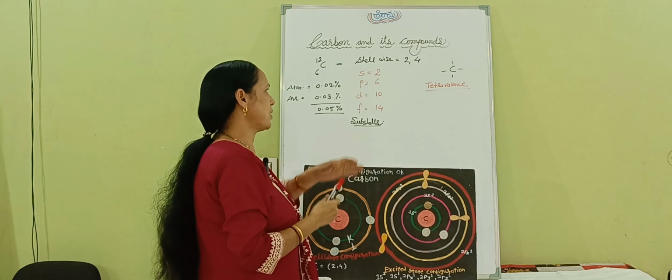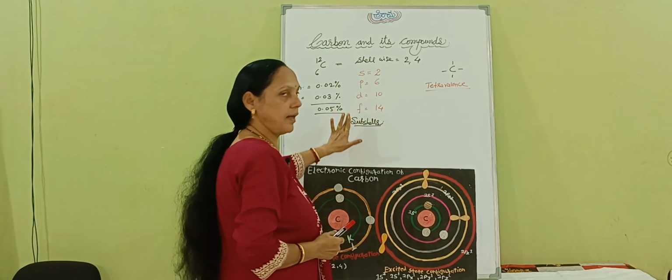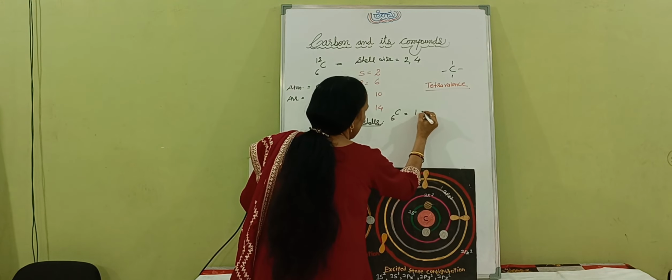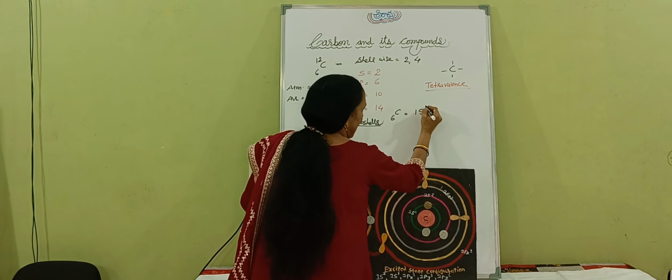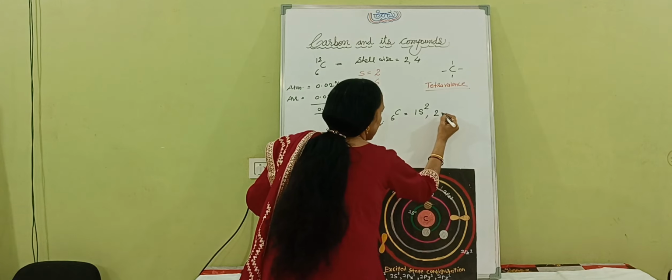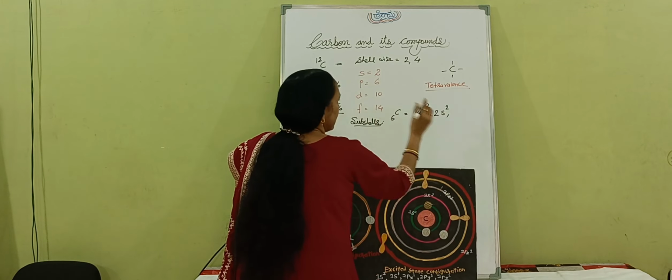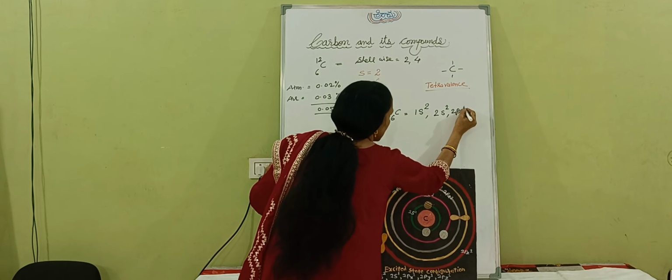Now carbon has 6 electrons, and that's why subshells are there. This is the 1s subshell, which has the capacity to accommodate 2 electrons, because the S subshell can hold 2 electrons. Then the second step starts: 2s2, then 2px1, 2py1, 2pz0. Just to see here, 2 and 2 make 4, then this is the 5th and this is the 6th.